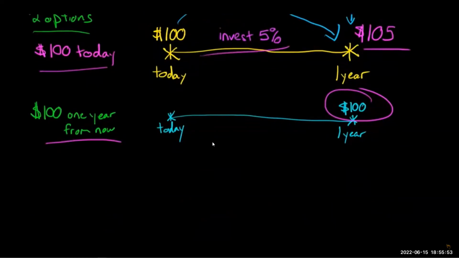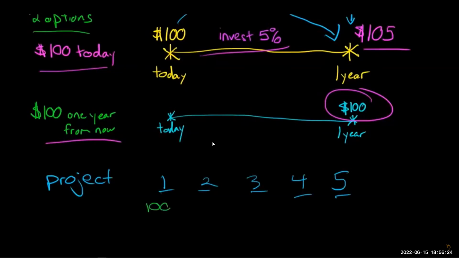So now you might be thinking, well, how does this have real world applications? Let's say we've got some project that the firm is thinking about. You might say, okay, we're going to buy this machine, and it would generate cash flows over a period of, let's say, 5 years. So you can look at these different years: year 1, 2, 3, 4, 5, and say, we estimate that in year 1, if we get this machine, we're going to have $100 in cash flow. In year 2, 175. Year 3, 200. Year 4, 300, and then let's say in the last year it generates 50.